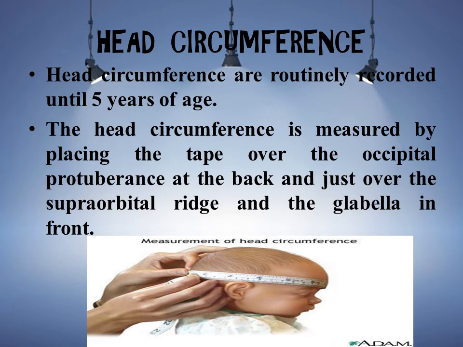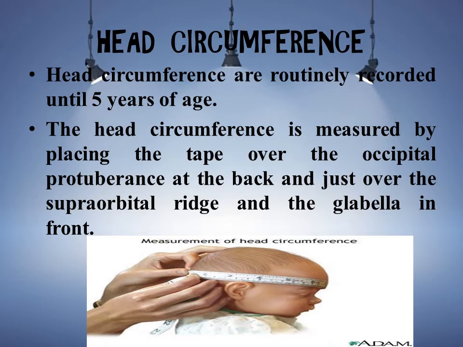Now the head circumference. Head circumference is routinely recorded until 5 years of age. So we are checking head circumference for small children who are below the age of 5 years. The head circumference is measured by placing the tape over the occipital protuberance at the back and just over the supraorbital ridge and the glabella in the front.